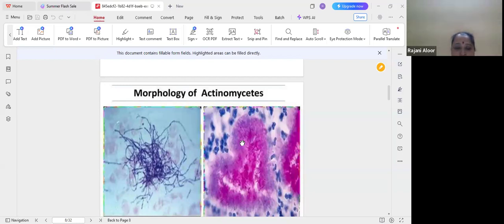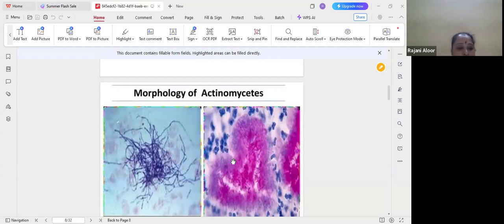In some species, the mycelia break up into small bacteria-like cells. You can observe here small piece-like structures. These are the mycelium breakdown, small bacteria-like cells. In the young mycelium the cytoplasm is homogeneous, but at maturity many vacuoles, fat droplets, granules and rod-shaped bodies develop in the cytoplasm.